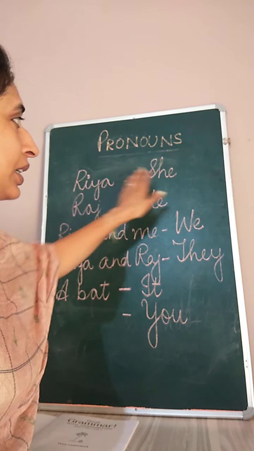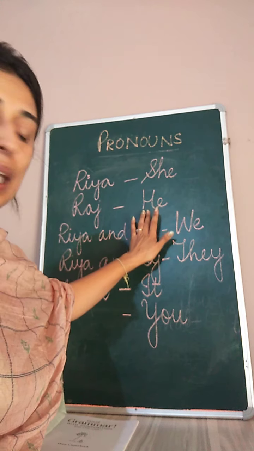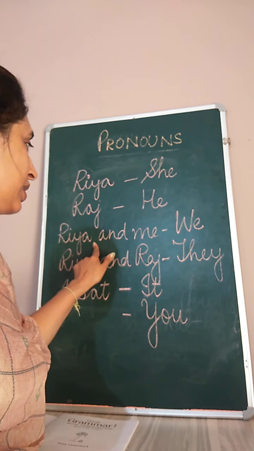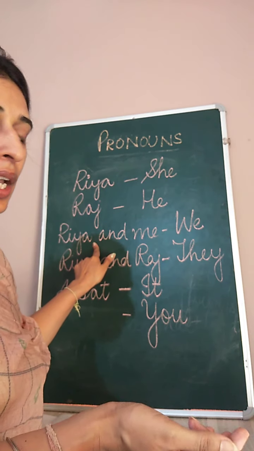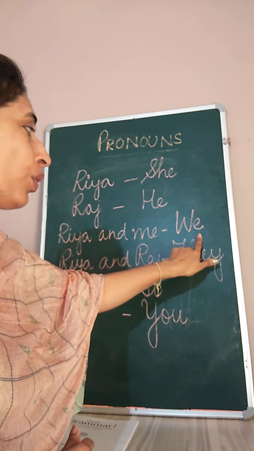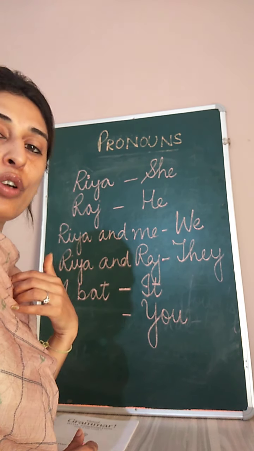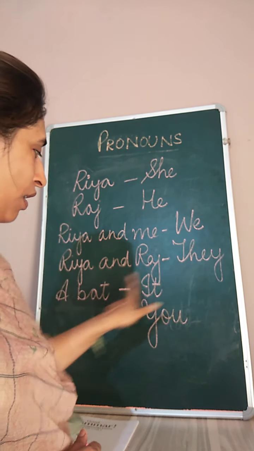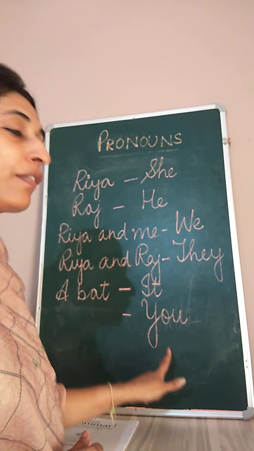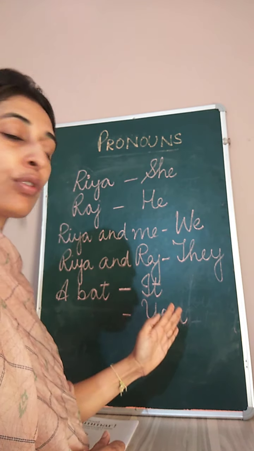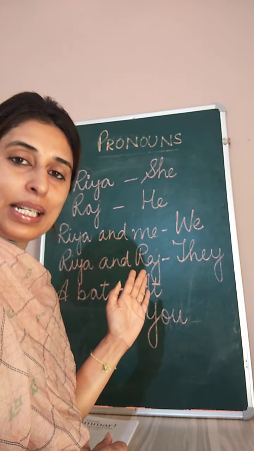If it is a girl, she. For a boy, he. For more than one person, like it can be me and somebody else, then I use the pronoun we. If I'm talking about some other persons in which I'm not involved, then I use they. For things we use it, and for the second person we use you. So these are the main pronouns which we use in our sentences.